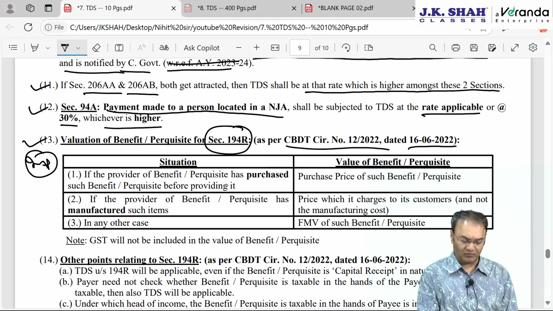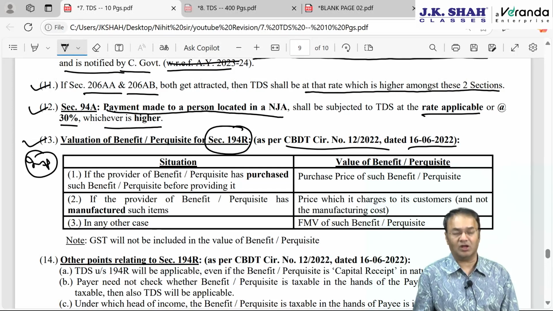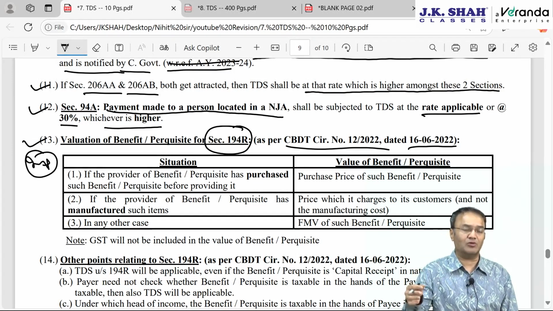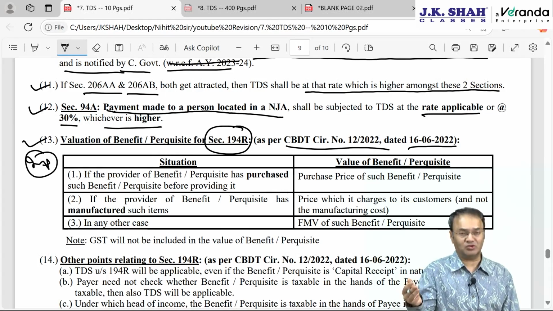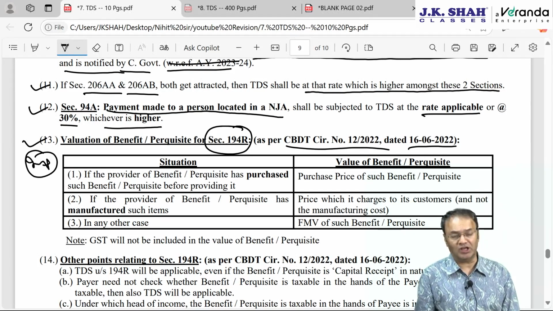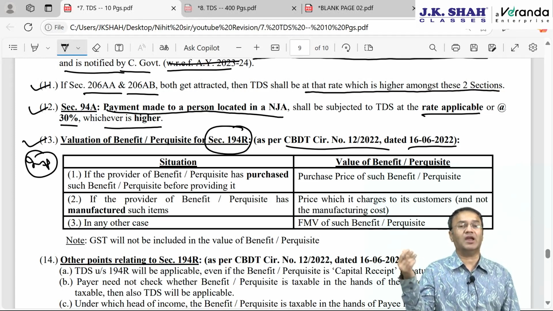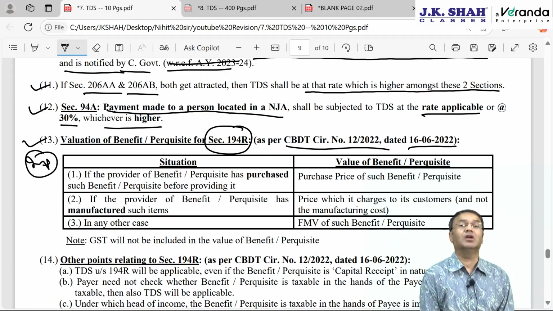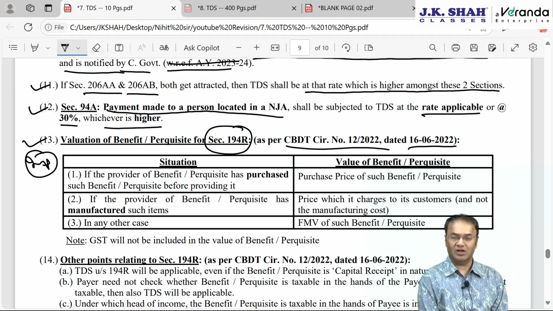if a benefit or perquisite is given to the social media influencer for using it, then whether TDS under 194R will be applicable or not. CBDT clarified that if the product, after unboxing and use by the social media influencer, is going to be taken back, then no TDS, even if it is taken back after some period of time. And if it is not going to be taken back, then TDS will have to be applied at 10% if the